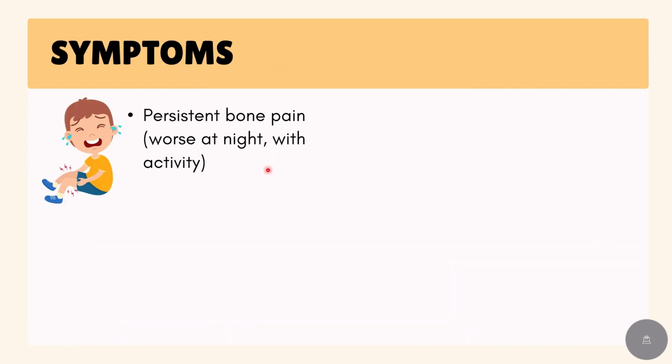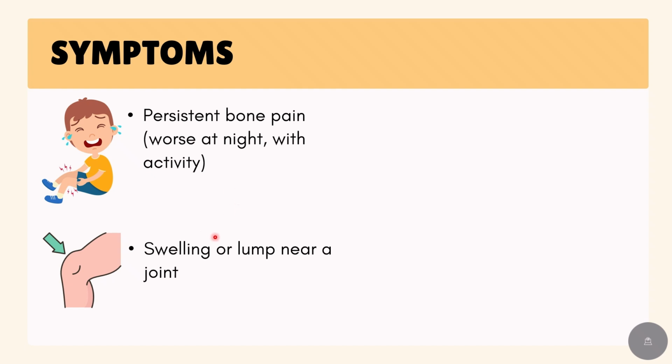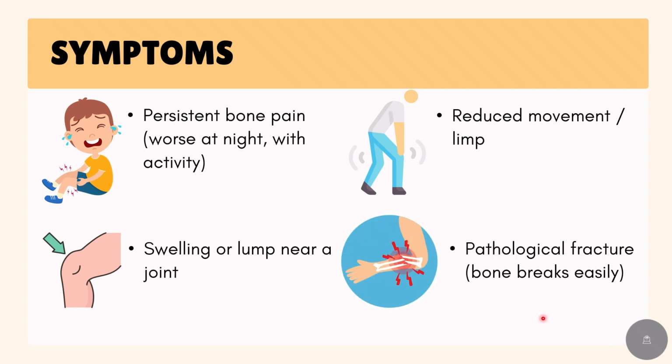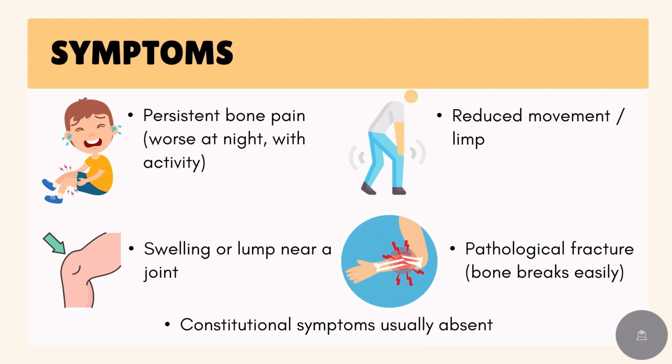So what are the symptoms? The main symptom is persistent bone pain that doesn't go away, often worse at night or with activity. You may also see a swelling or a lump near a joint, and you may see reduced movement or a limp if the leg is affected. In some cases, the bone breaks after only a small injury, and this is called a pathological fracture. Constitutional symptoms are usually absent.